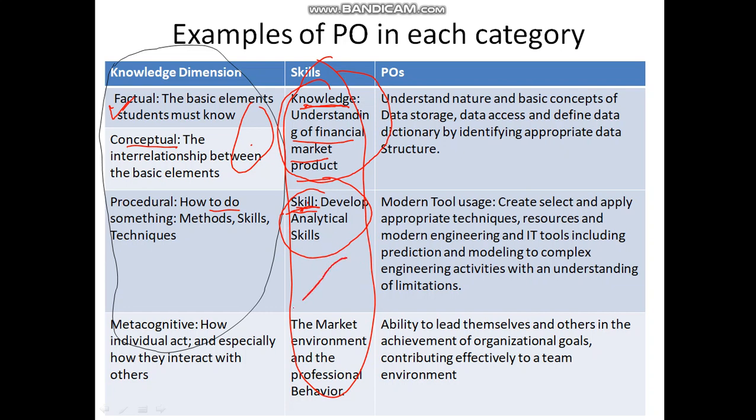And the third one is the attitude, the market environment and the professional behavior, so metacognitive. So this is a linking, and some examples of the POs are provided here. For example, for the factual and conceptual knowledge, what he is going to learn is the knowledge. One example of a program outcome I am giving here: understand the nature and basic concept of data storage, data access, and define data dictionary by identifying appropriate data structure.